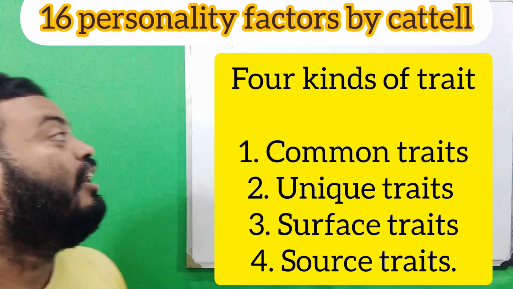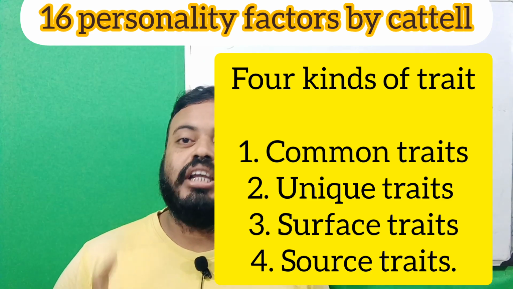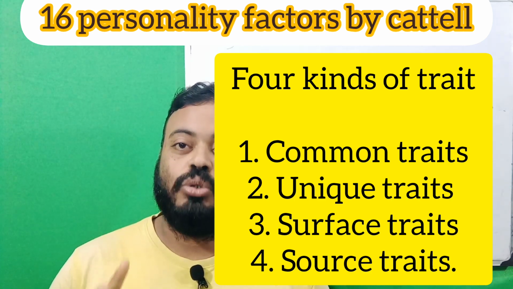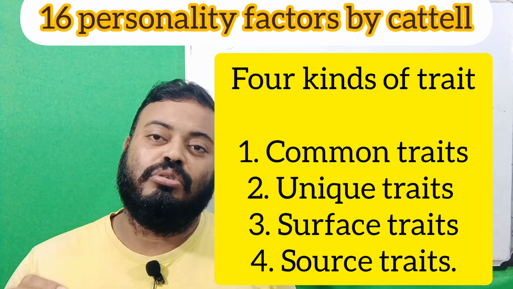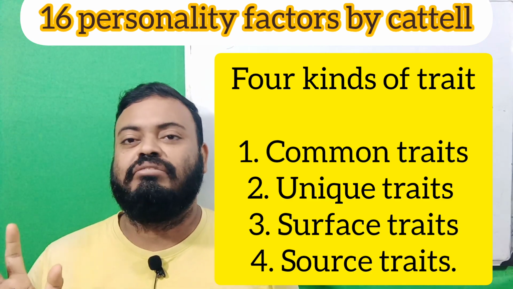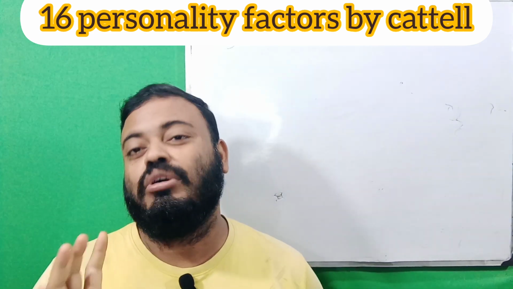Number one is the common traits, number two is the unique traits, number three is the surface traits, and last, number four is the source traits. We will clearly know these four types of traits first, and then the 16 PF factors given by Cattell. So first, the common traits.